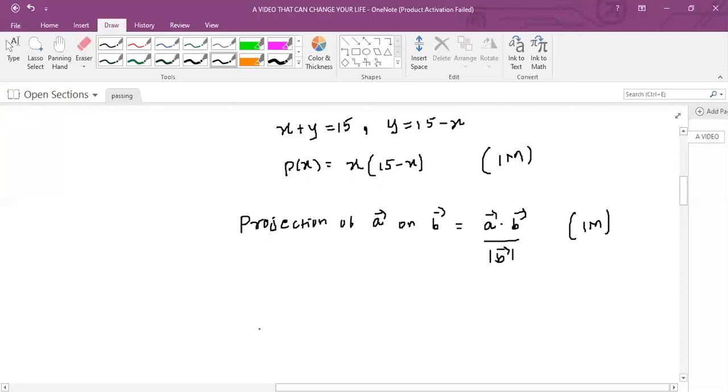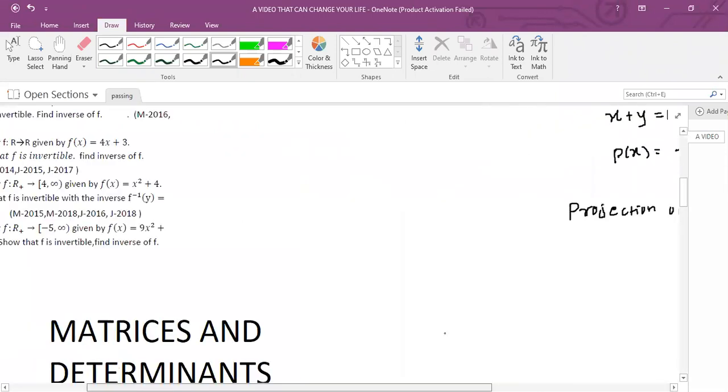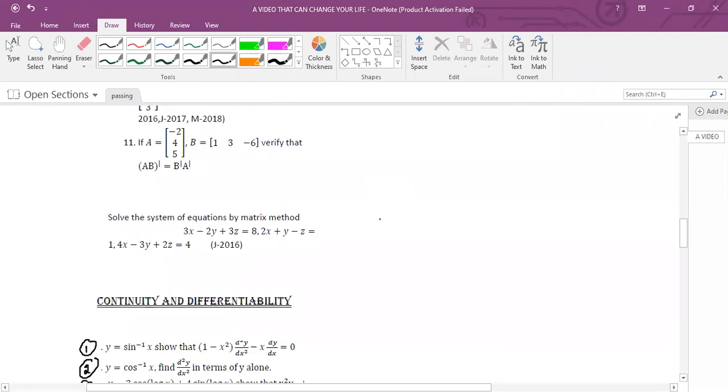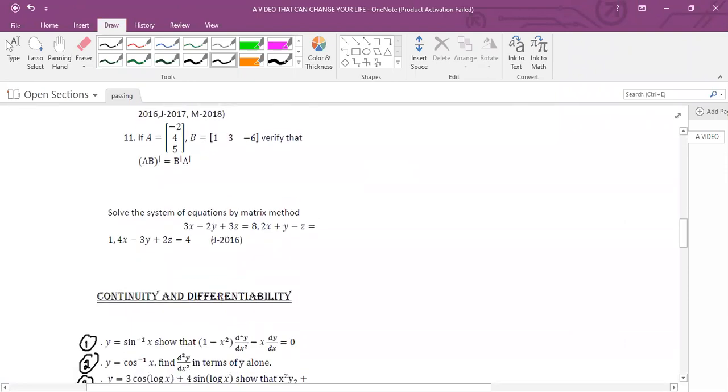And also in the 5 marks part, there will be a question like find x, y, z using matrix method. So let me show, I have that problem. In this particular problem, solve the system of equations by matrix method.